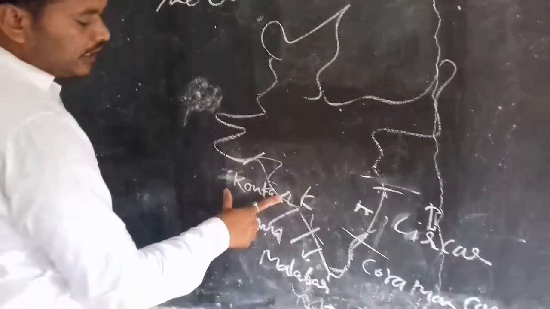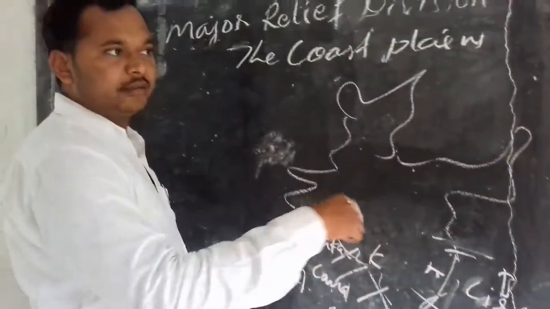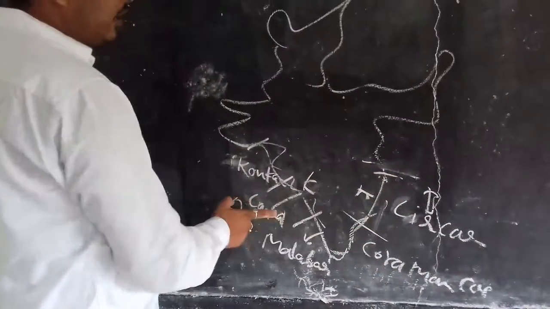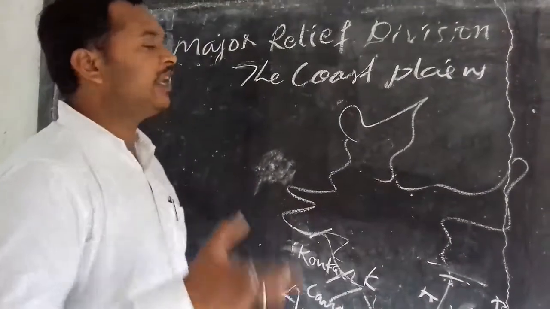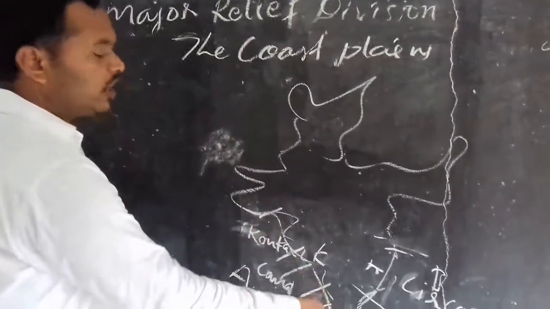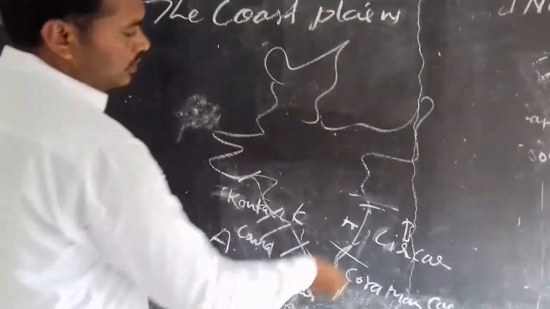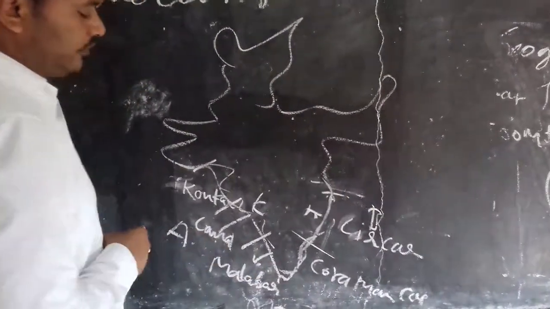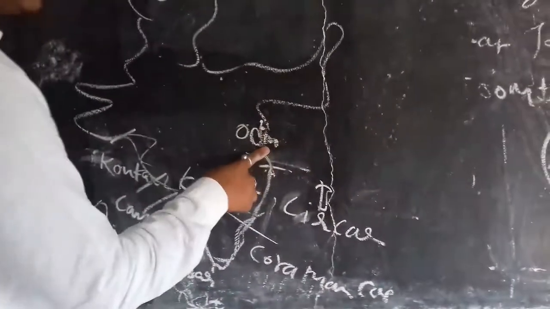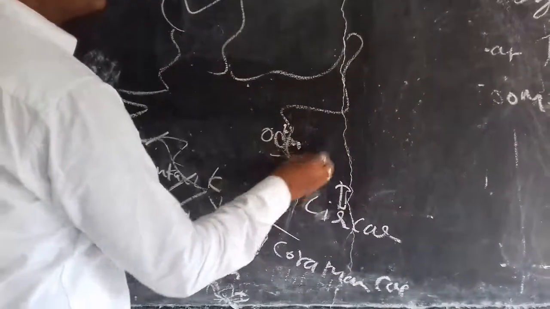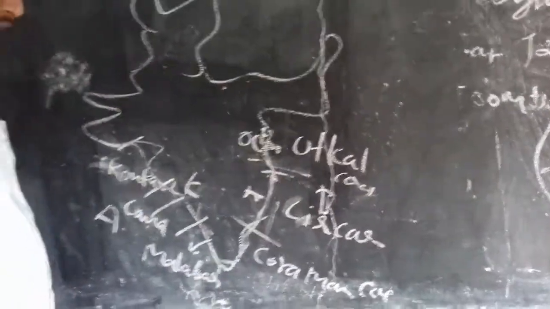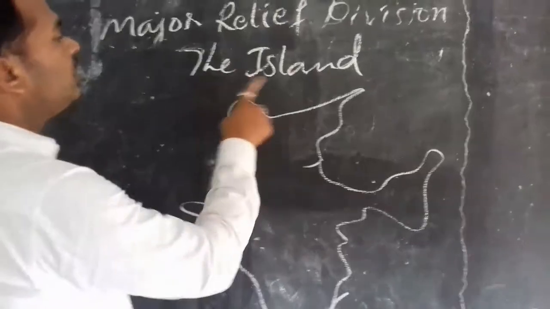It means some plain lands are there which have a boundary with the sea, the Sarkar coast here and there. In two sides they have the coastal plains. Coastal plains means the plain lands which are close to the coast and formed by the deposition of the rivers and weathering of the topography. Odisha also shares a boundary with the sea, a coast that is called the Utkal coast.